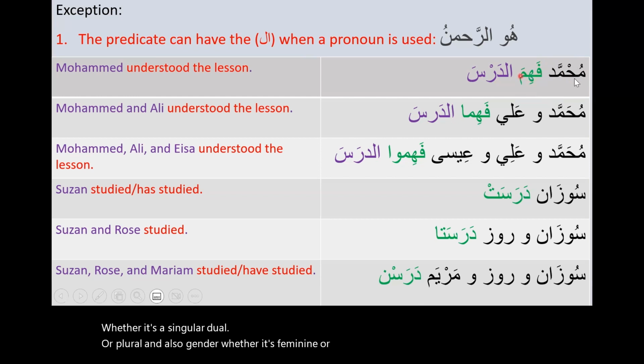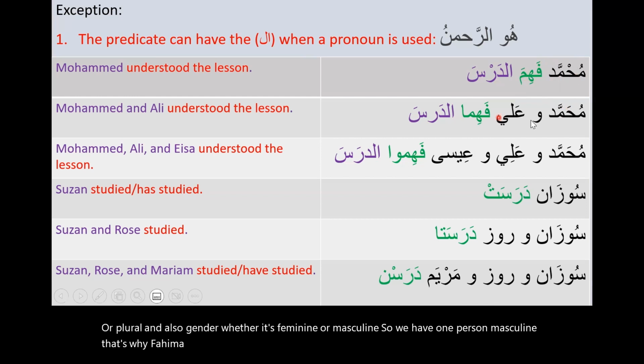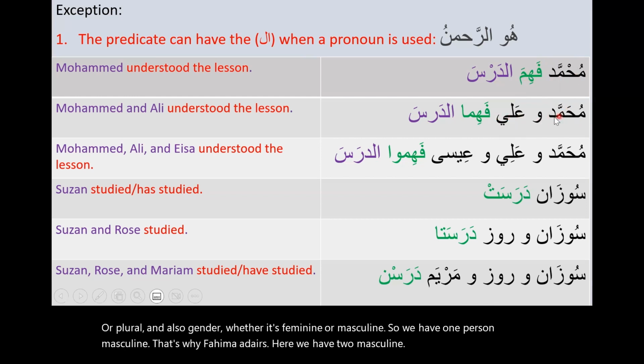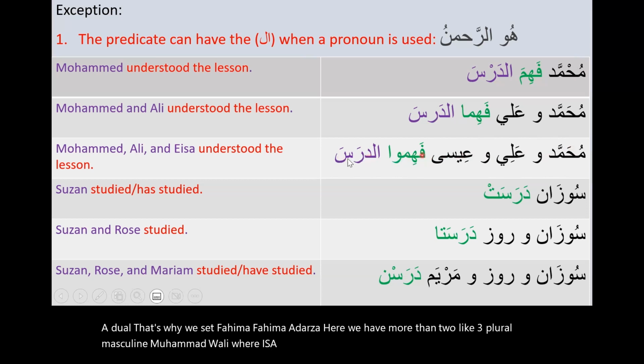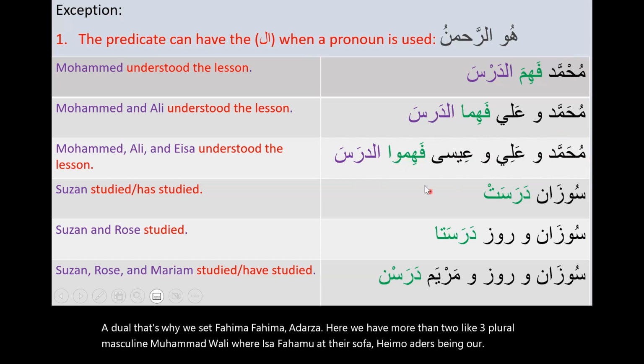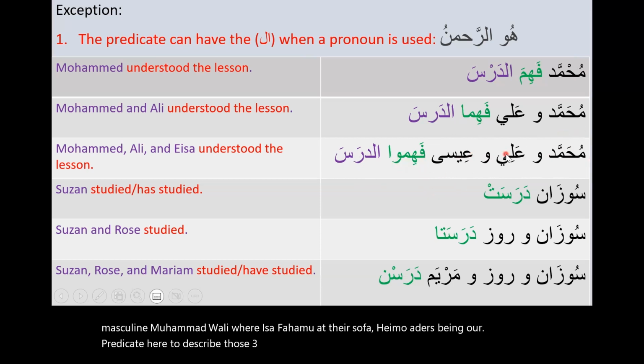So we have one masculine person, that's why fahima ad-dars. Here we have two masculine, a dual, that's why we said fahima ad-dars. Here we have more than two, like three, plural masculine, Muhammad wa Ali wa Isa, fahimu ad-dars. So fahimu ad-dars is our predicate here to describe those three gentlemen. Okay, this is in terms of masculine.